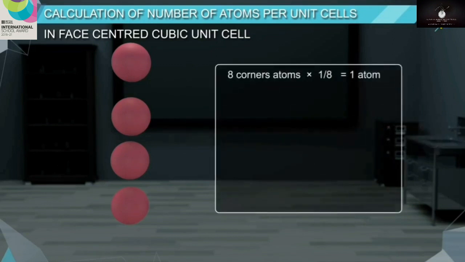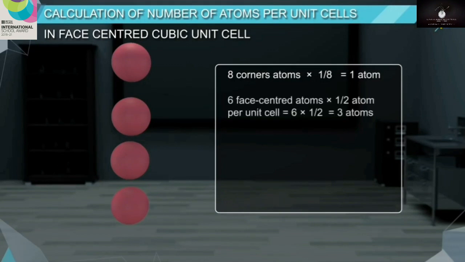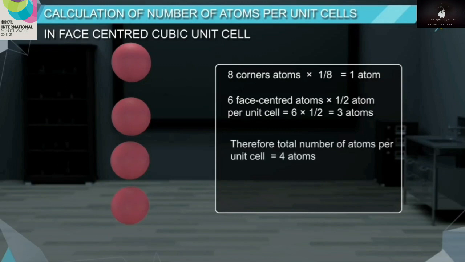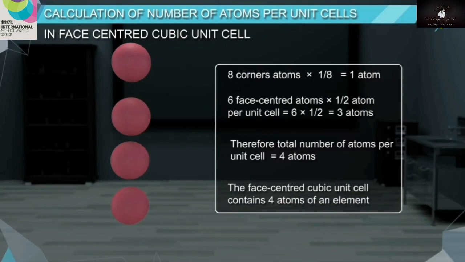8 corner atoms × 1/8 is equal to 1 atom. 6 face-centered atoms × 1/2 atom per unit cell is equal to 6 × 1/2, which is equal to 3 atoms. Therefore, the total number of atoms per unit cell is equal to 4 atoms. The face-centered cubic unit cell contains 4 atoms of an element.